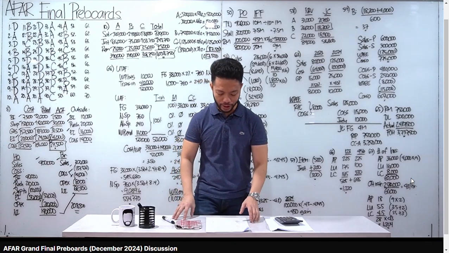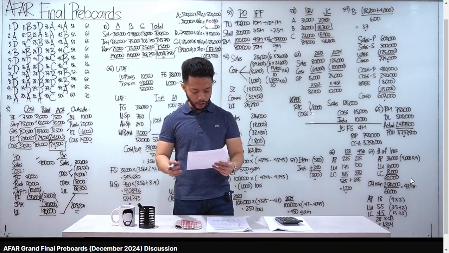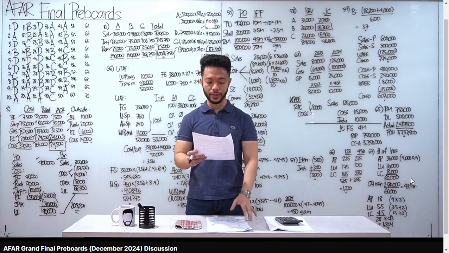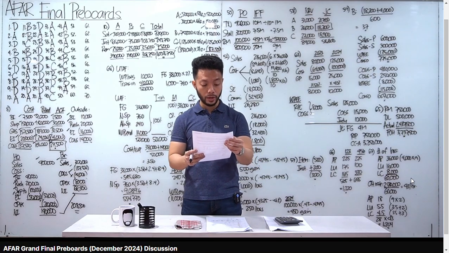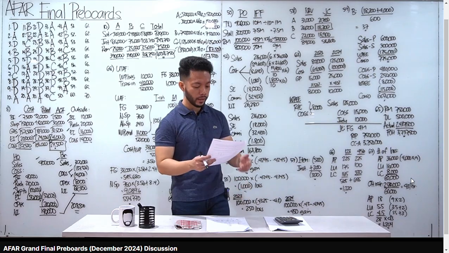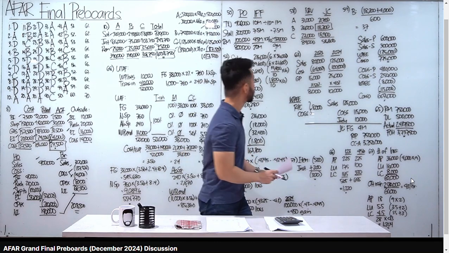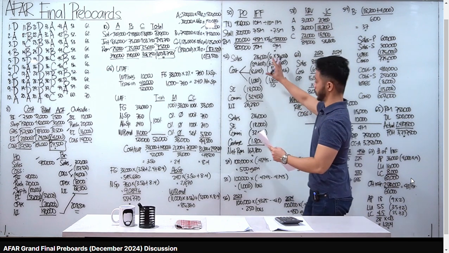Okay, let's continue your discussion. Let's go to number 50. Number 50 and 51, this is about franchise. So, tingnan natin class. On January 1, 2024, NDTA granted franchise right to franchisee. NDTA will allow the franchisee the right to access his trade name for 10 years. So, ito yung solution natin dyan.